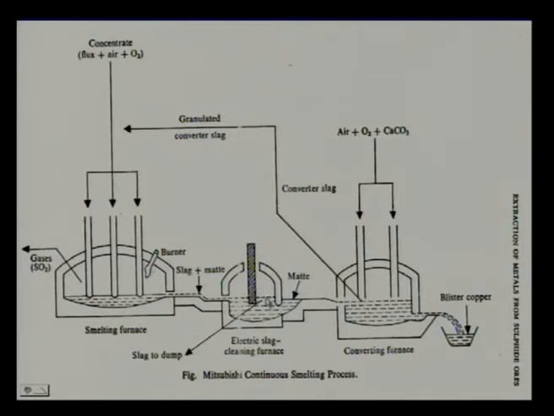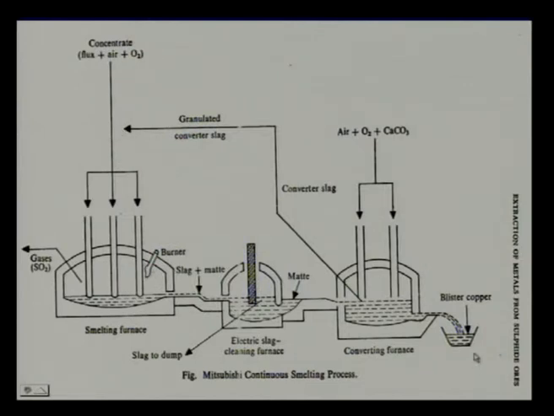If there is any copper, that copper will be recovered, and then the matte will go to a converter where air, oxygen, and calcium carbonate are added, and you get blister copper. The converter slag will be granulated and go back here, just in case there are some copper losses.